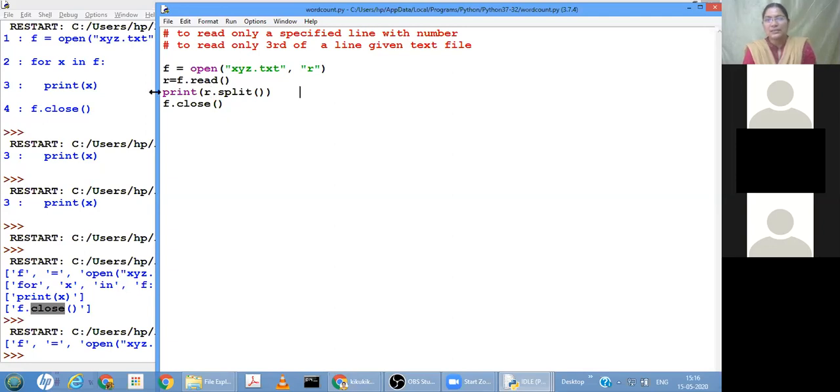As it is already split into words, whichever word you want to retrieve, how can you retrieve it? It is now in the form of a list only. So I give r dot split to words. Words equal to this.